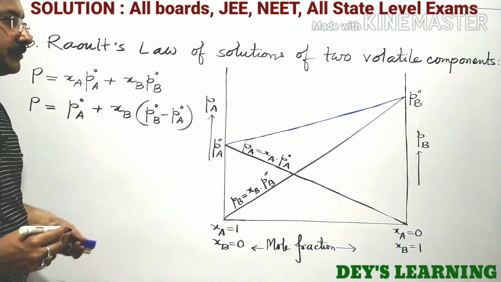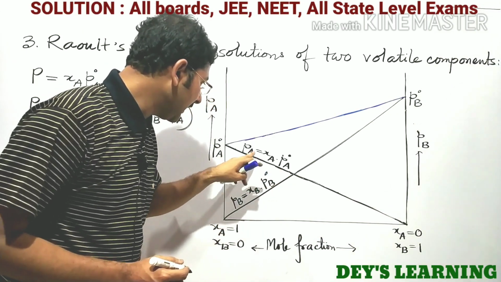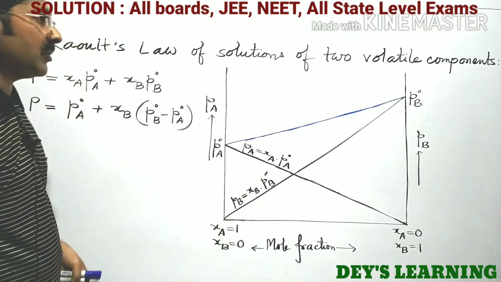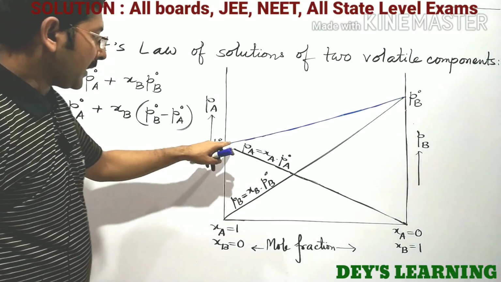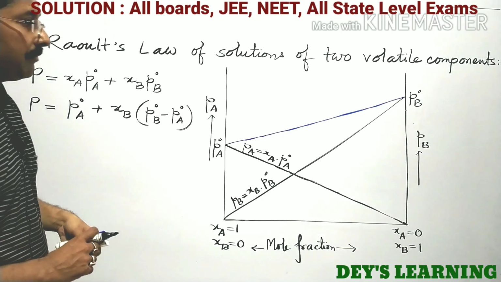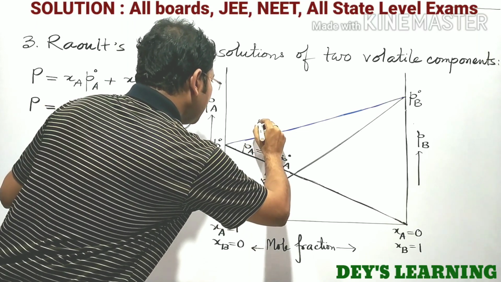Okay. So this line represents PA equal to XA into P0A, and this line represents PB equal to XB into P0B. So what about this line? Can you tell me? This line represents capital P total.